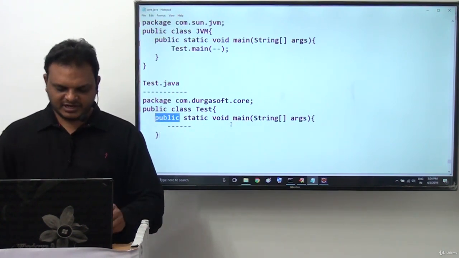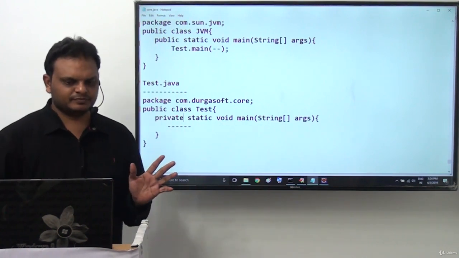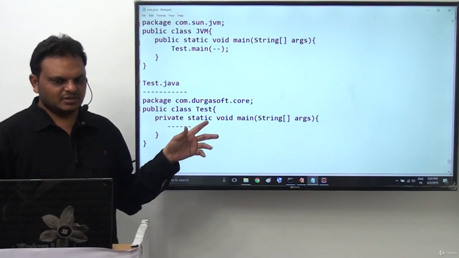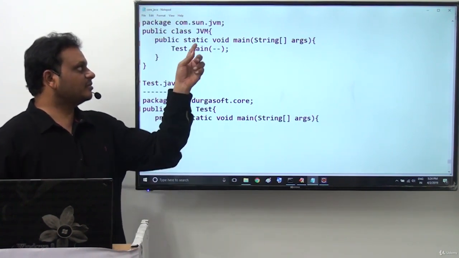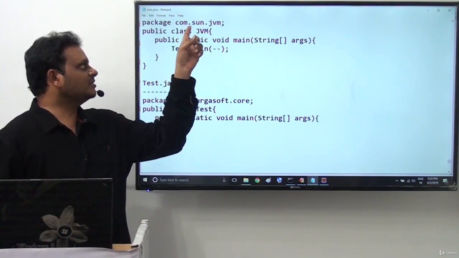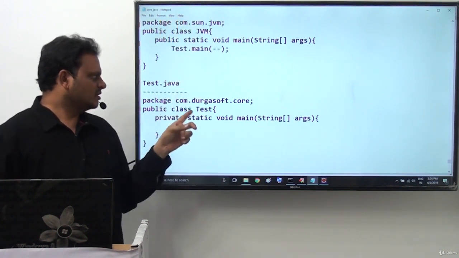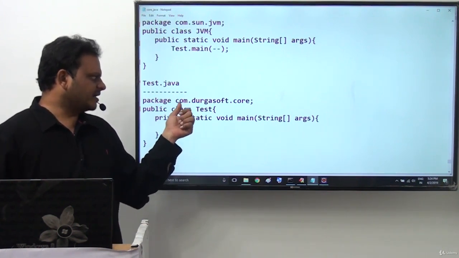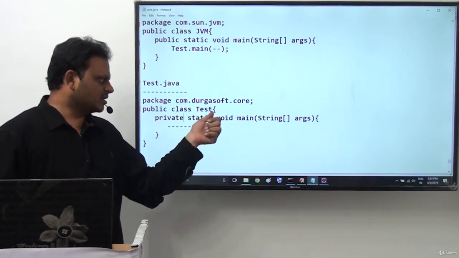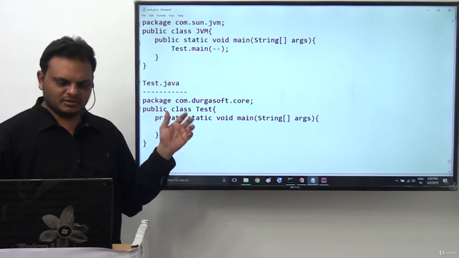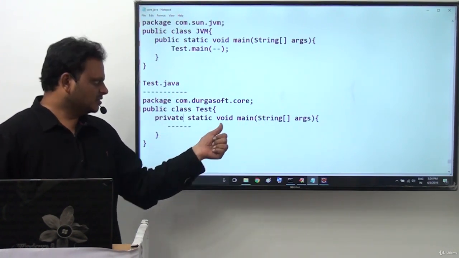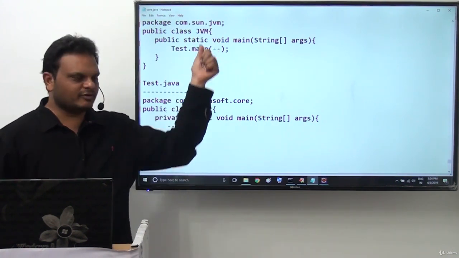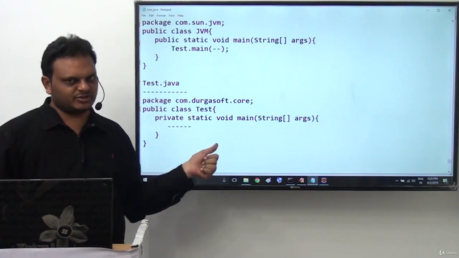Now if I declare the main method as private inside my Java program, tell me, is it possible to access this main method by JVM? The JVM is available inside a separate package inside the Java software. Our program might be in the D drive, core Java folder, Test.java, where our package is com.durgasoft.core, class Test, and public static void main is available. If I declare it as private, this main method is available only up to this class Test. This main method is not available to JVM. It is available only up to the respective class Test.